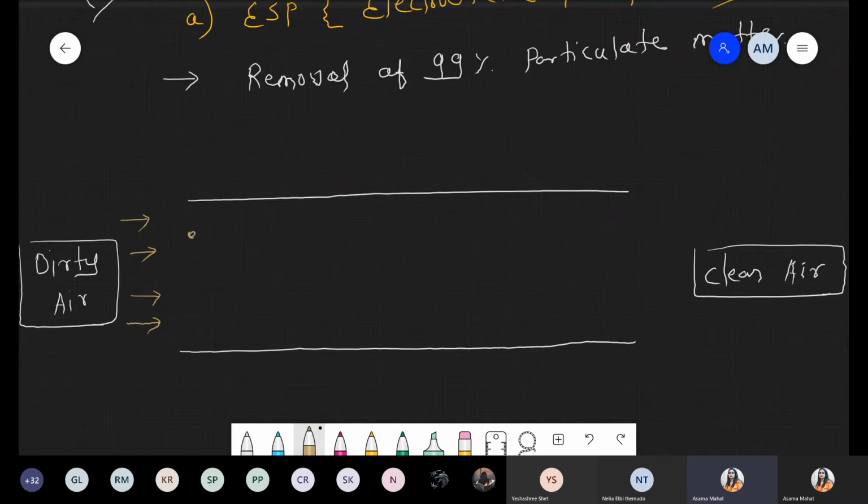So I just draw the particulate matter. These are some dirty air, and inside this dirty air there is a presence of particulate matter. Now in this condition, these are some particles. Inside the structure there is a presence of some electrode wire. So here some wires are present, 1 2 3, and surrounding this wire there is a presence of something charged.